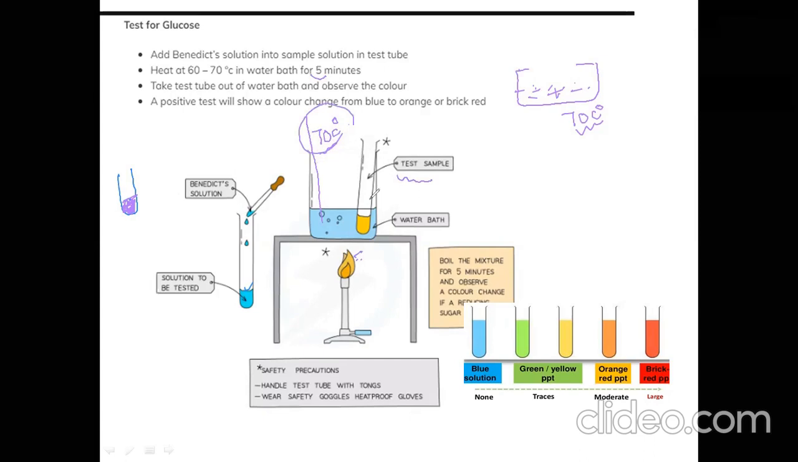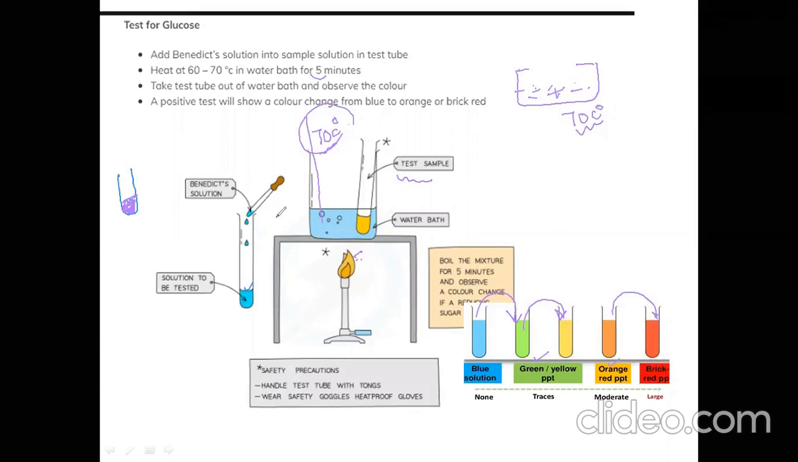Okay. Now, after some time, what you will observe, if glucose is present, this blue color will change. If less glucose is present, this blue color will become green, or yellowish green. But if moderate glucose is present, this will become orange red. If more glucose is present in that sample, you will observe a brick red color. Okay.